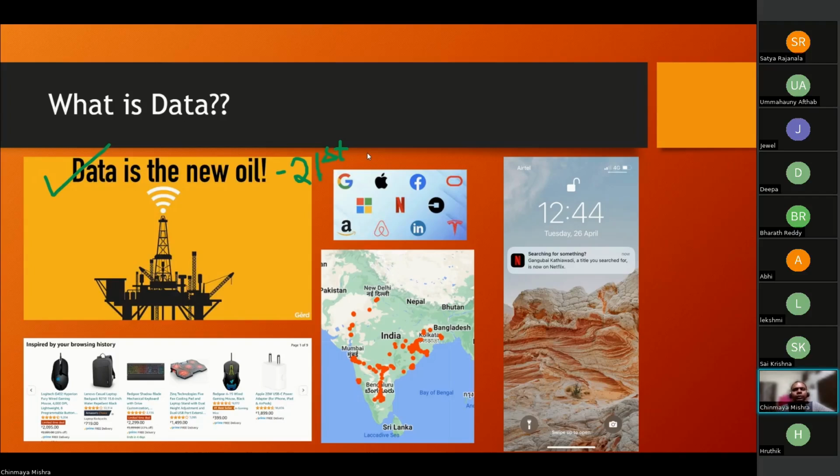So before the 21st century, this was the case with oil. Now we are coming up with alternatives like renewable energy, but still, oil was something every country was focusing on, right? Any country that had oil as a resource prospered. Now, after 2000, data is called the new oil. The reason is any country, individual, or organization which has anyone's data is powerful, right? Basically, the power lies with the underlying data.